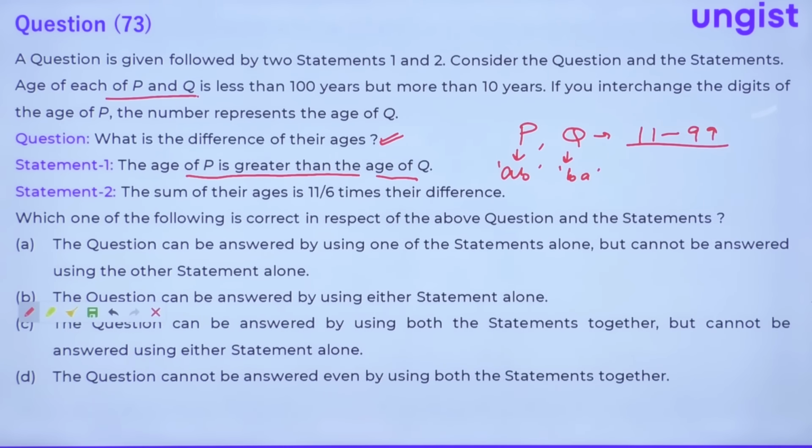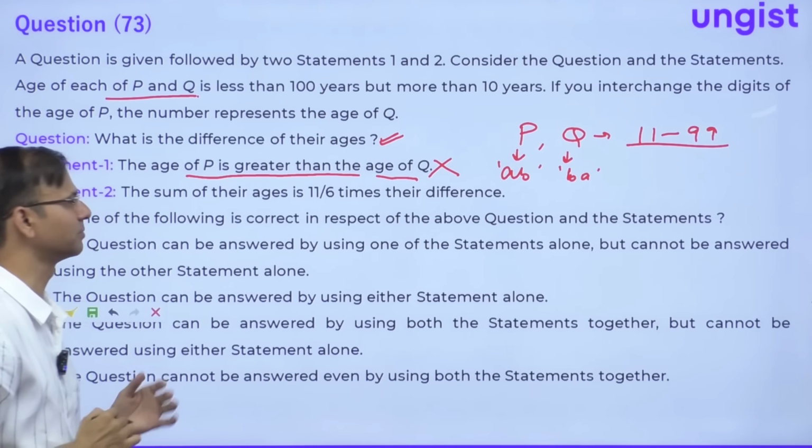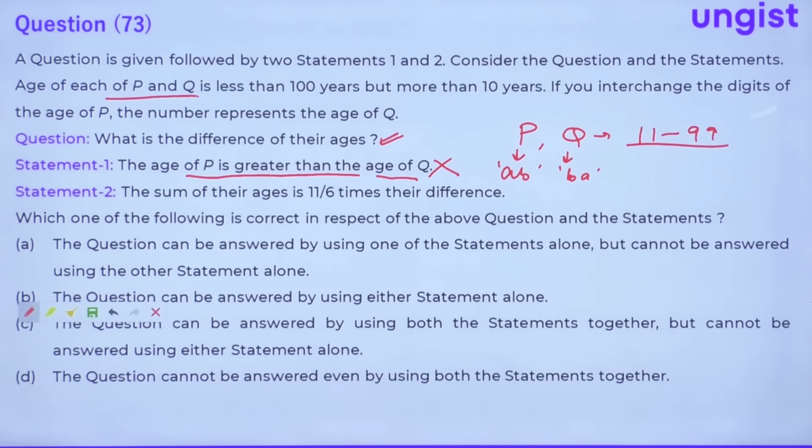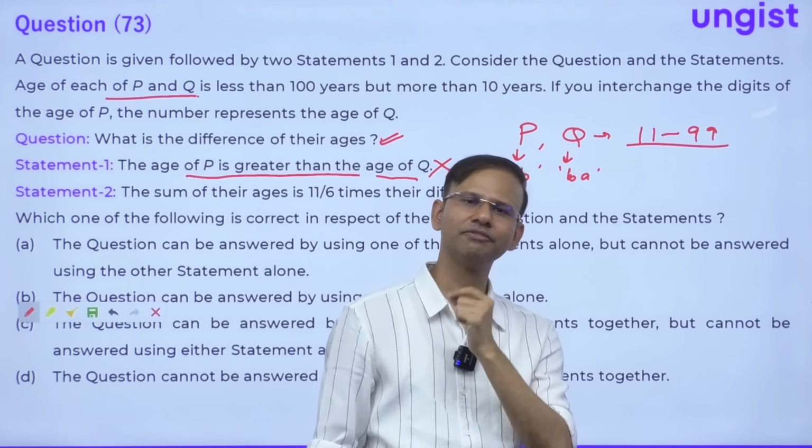इससे तो कुछ नहीं हासिल होगा. The age of P is greater than the age of Q. We cannot say anything from this statement, guys, right? The sum of their ages is 11 by 6 times of their difference. Yes, everybody. This will give you some clue.